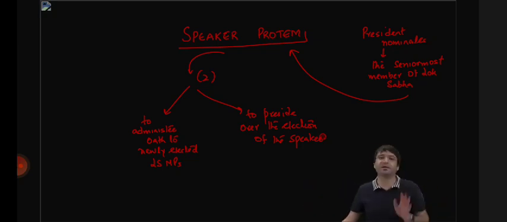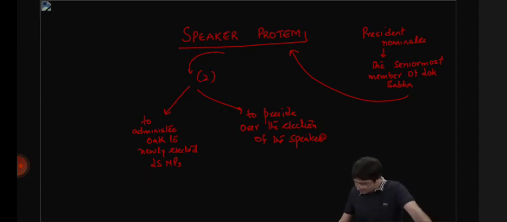Clear? So when a removal resolution of the Speaker is under consideration, who presides at the sitting? Either the Deputy Speaker or somebody nominated by the House. So is the post of Speaker part of the maximum strength of Lok Sabha, 543, or is it an additional one? The Speaker is a member of Lok Sabha, which means he should be part of that 543. So the strength of Lok Sabha, including the Speaker, is 543.